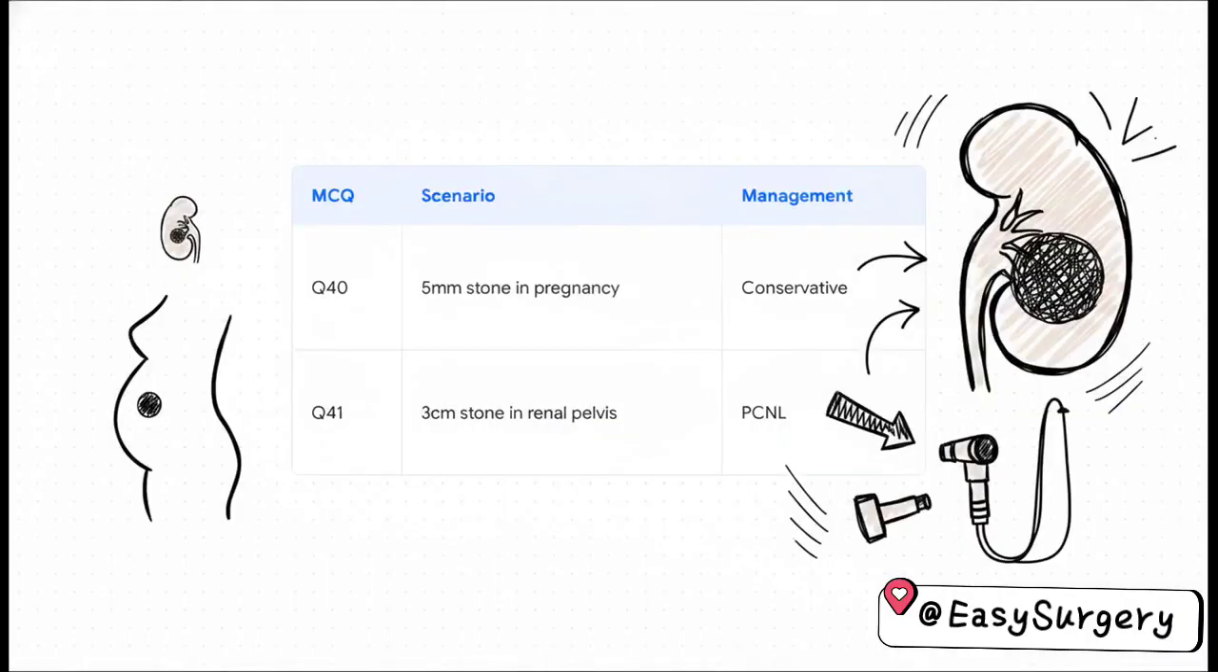Now, what's really interesting here is how it perfectly contrasts two wildly different stone management scenarios. In Q40, you've got a tiny 5mm stone and a pregnant patient. A small stone plus pregnancy completely dictates conservative management. But consider the scenario in Q41. You have a massive 3-centimeter stone sitting squarely in the renal pelvis. Conservative care is definitely not going to cut it, and neither will shockwave therapy. A large stone of this size in the pelvis absolutely demands a percutaneous nephrolithotomy, or PCNL.